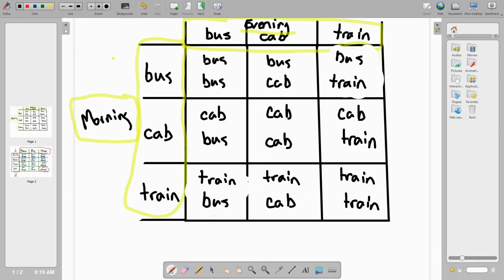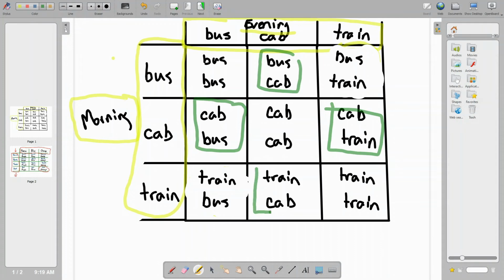So I don't care if it's in the morning or in the evening, but I want to see where it says cab just once. So let me get a highlighter here. I have 1 right here that says cab just once. Right here, cab just once. Can't use this because it's 2 cabs. Cab just once here. Cab just once here. And you kind of see a pattern too. Look, it's like a little plus sign there. So we have 4, and so there's 4 times that you use a cab just once.